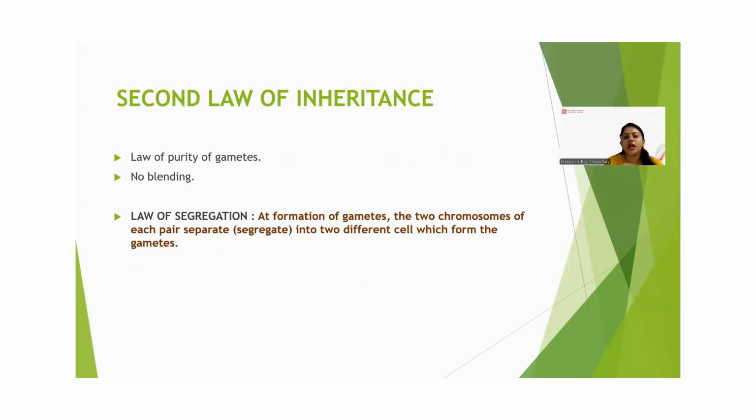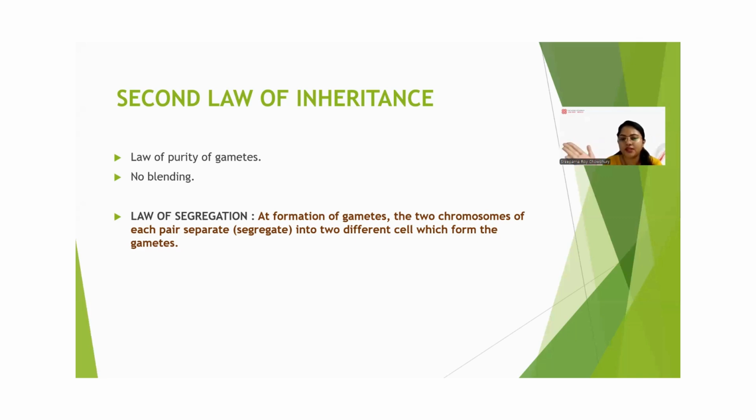That at the formation of gametes, the two chromosomes of each pair separate or segregate in two different cells, which form the gametes. Basically, when the gametes are formed, the two chromosomes from each pair do not occur in one cell. This will segregate.